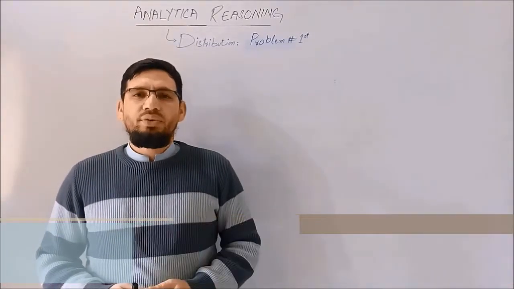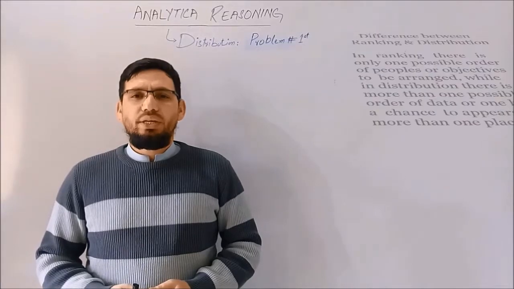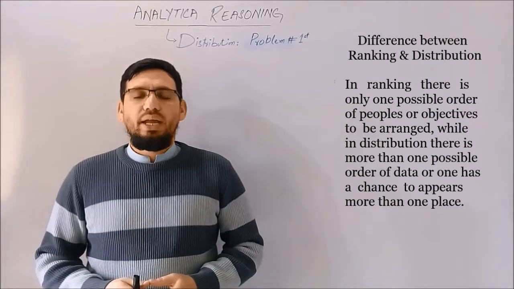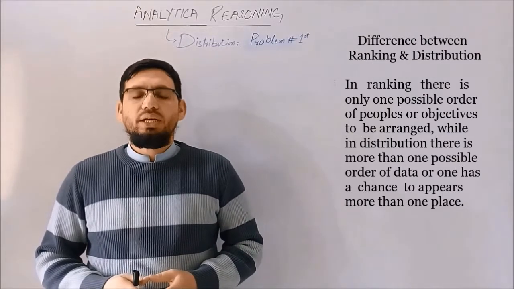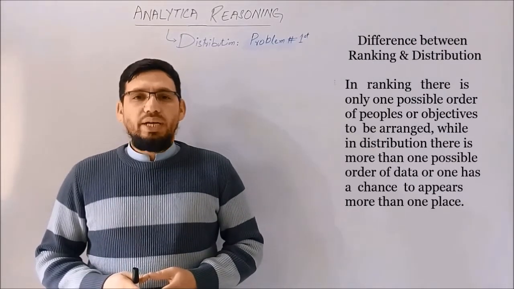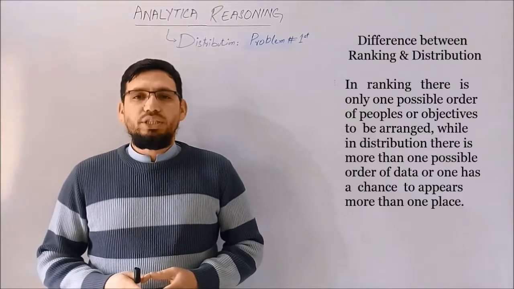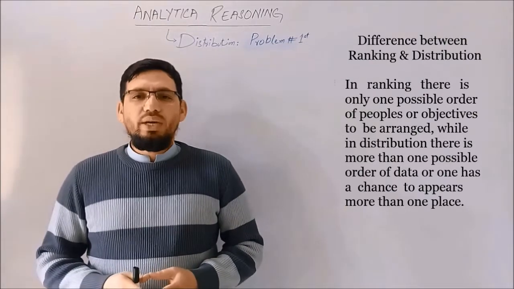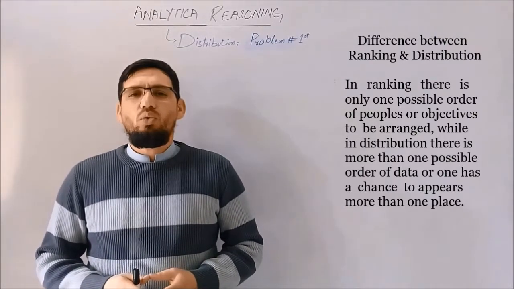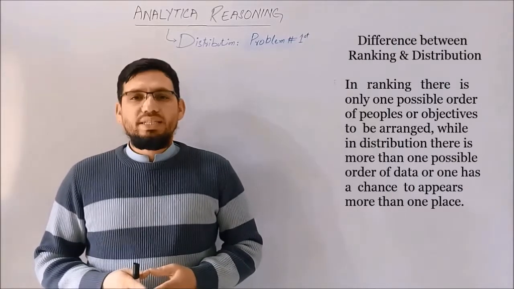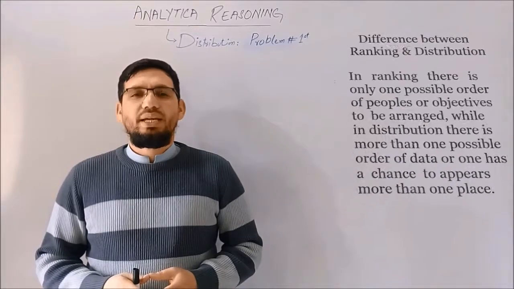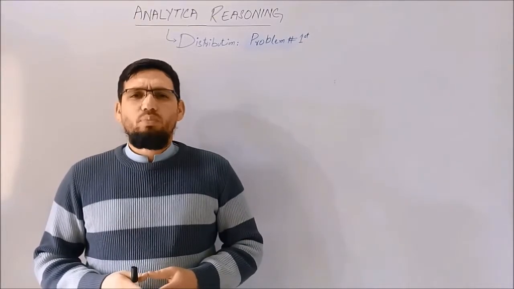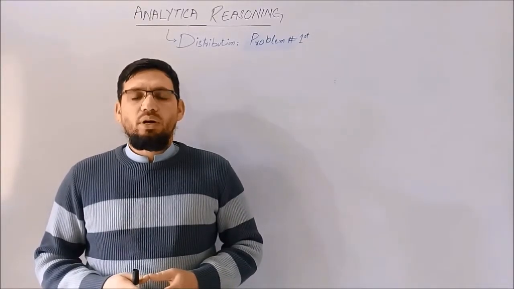Today we will discuss the second category of arrangement, which is distribution. Basically, there is a minor difference between distribution and ranking. As in ranking, there is one and only one possible order of the data, while in distribution, there could be probability to arrange the data in 2 or 3 different ways. In distribution, one individual can occupy more than one place, or there is a probability to assign one place to more than one person at a time. Let's make this concept more clear and solve a problem of a distribution.